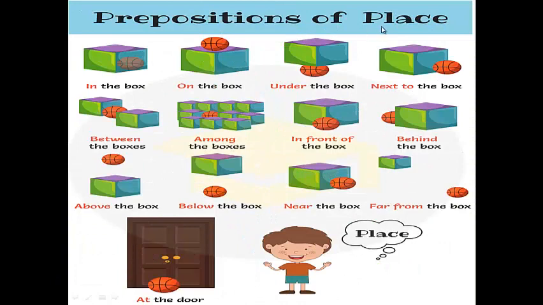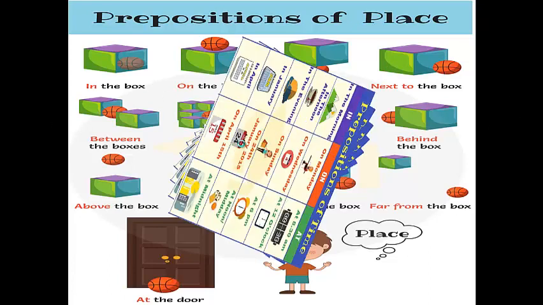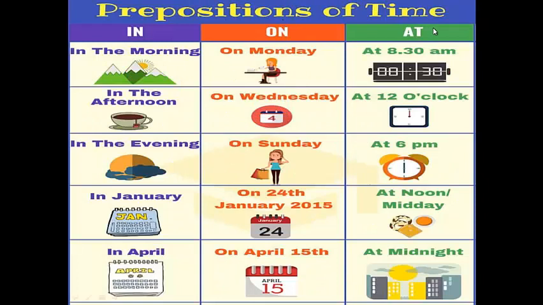See the place preposition words: where the thing is placed, where the ball is. It is in the box, on, under, next to. So place preposition words help us to know where someone or something is. So just read these words. Next is prepositions of time.